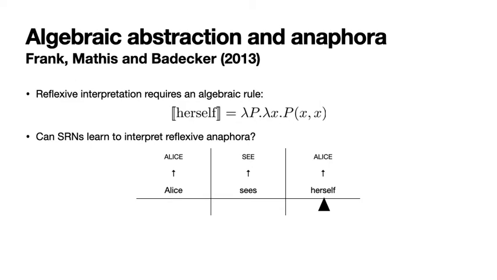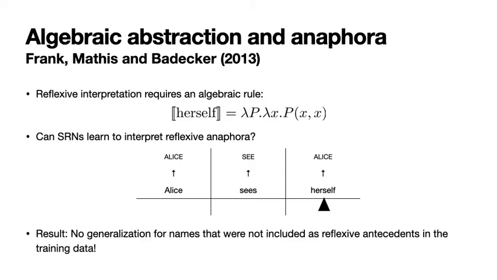For most words, this was a simple isomorphic mapping, but for reflexives, it required outputting a token that is identical to the semantic subject. As in Marcus's experiment, they found no generalization of reflexive interpretation to antecedents that had not occurred as the antecedent of a reflexive during training, suggesting again that the SRNs fail to learn an appropriate abstract representation of reflexive interpretation.